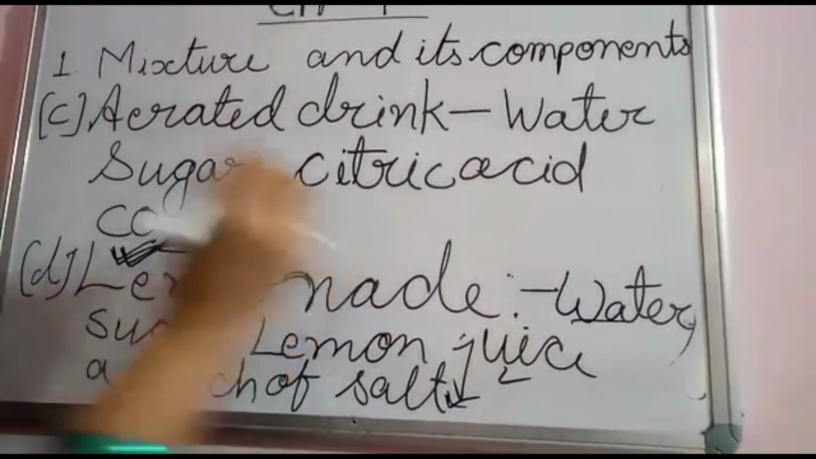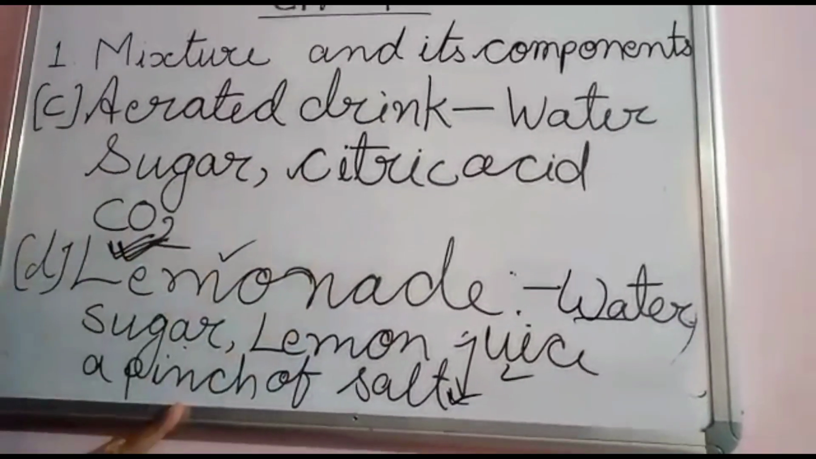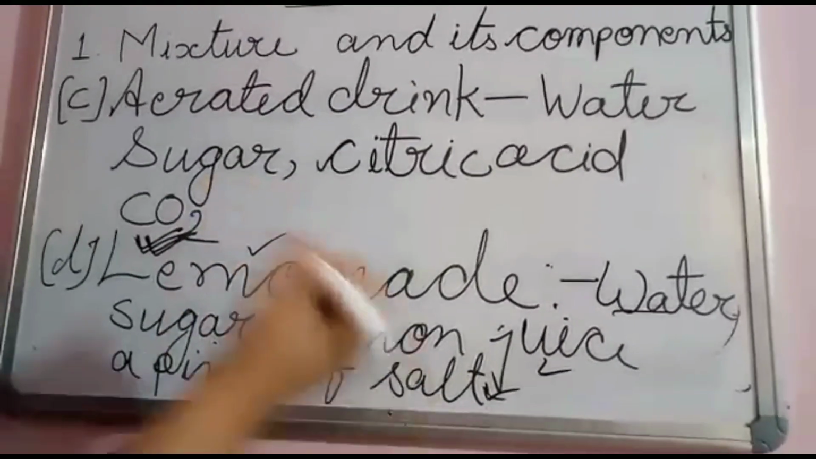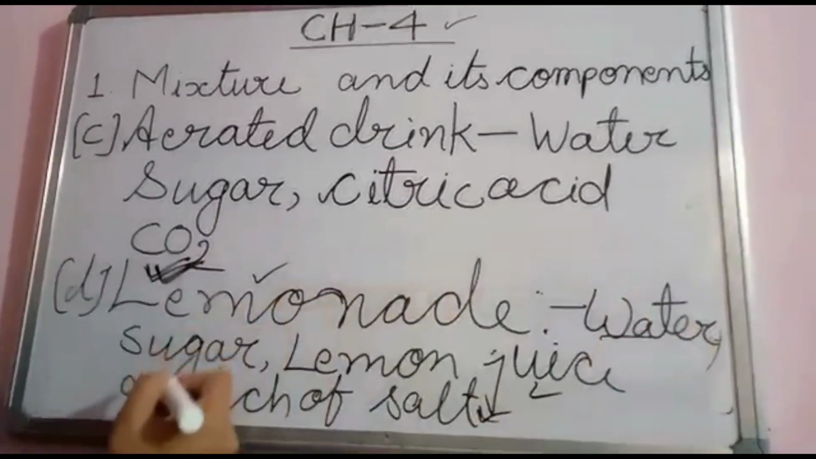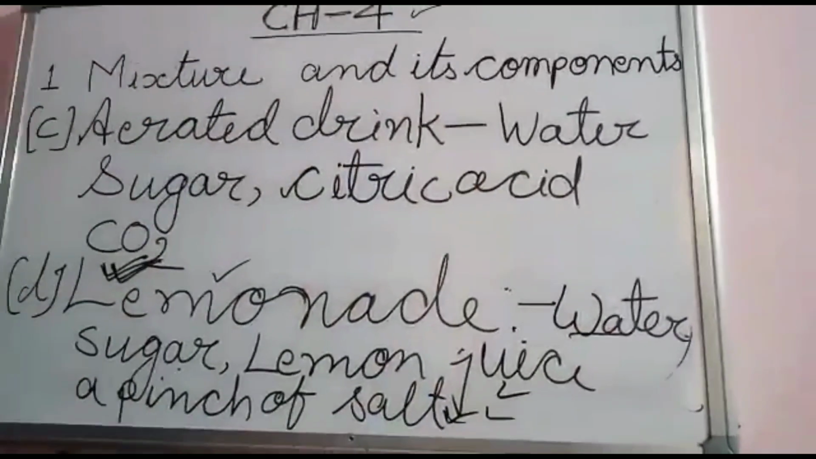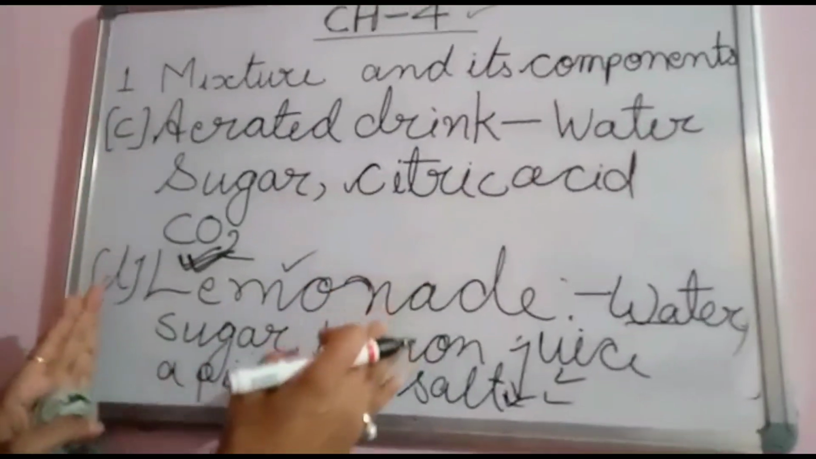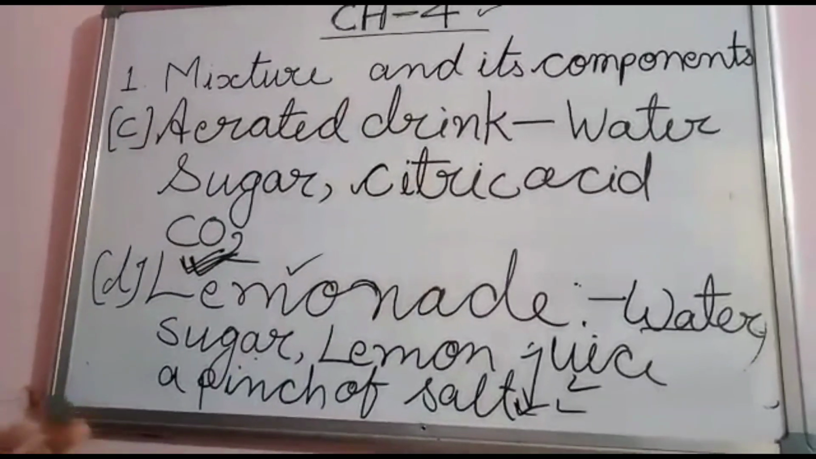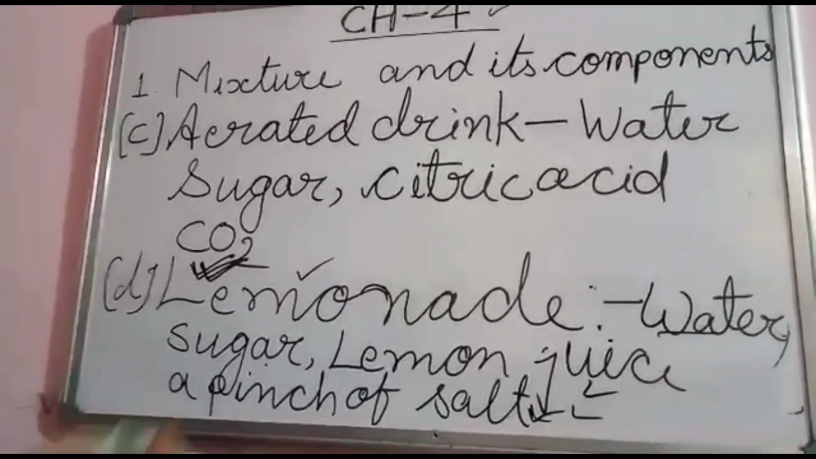So lemonade is a mixture. And what are the components of the lemonade? The water, sugar, lemon juice and a pinch of salt. Is it clear? Lemonade is a mixture. Aerated drink is a mixture. Now come to the next. One more example is there.